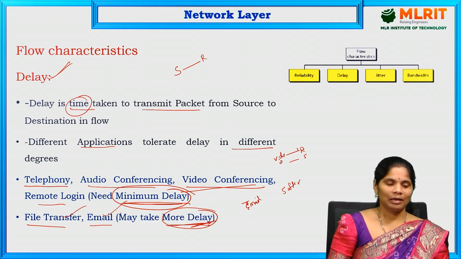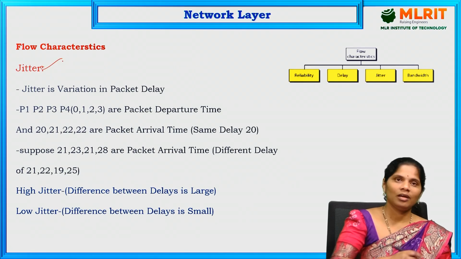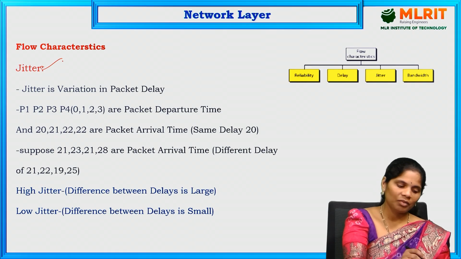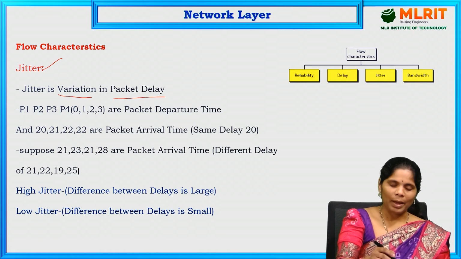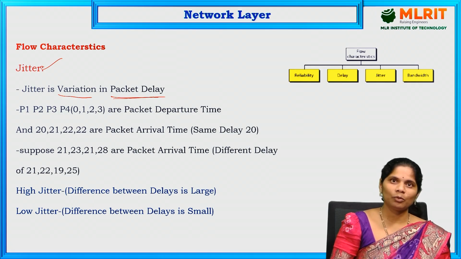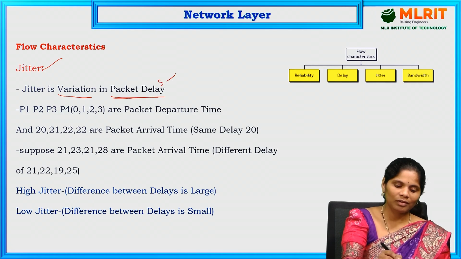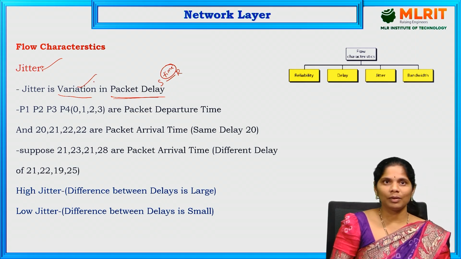This is the next quality characteristic of the network, and the next one is jitter. What is jitter? Jitter is the variation in packet delay. Packet delay means the time taken from the sender to the receiver. In that time also some variations are there, and that is nothing but jitter.